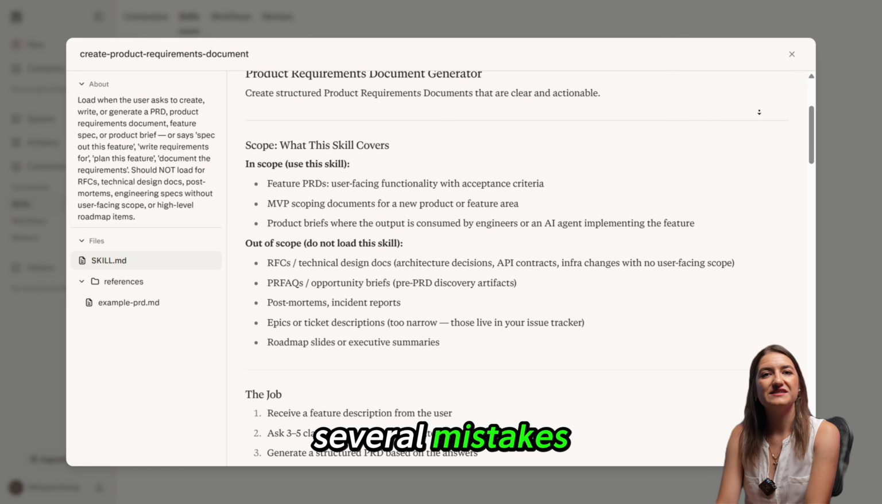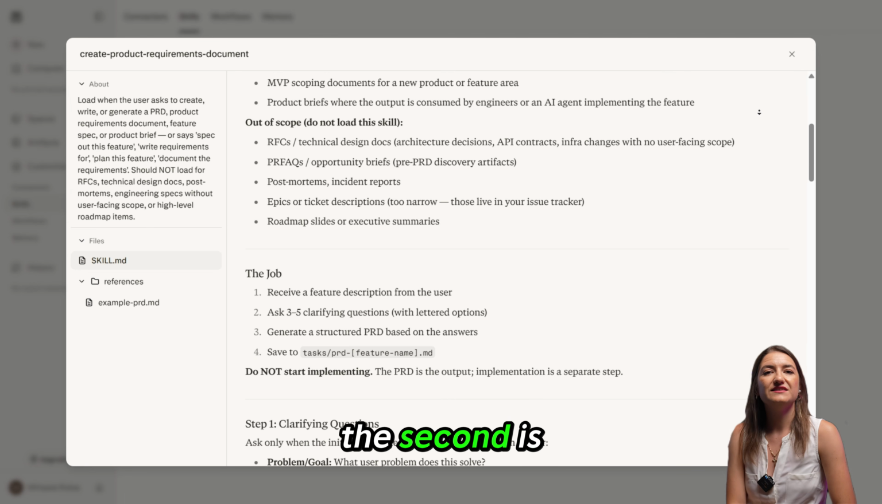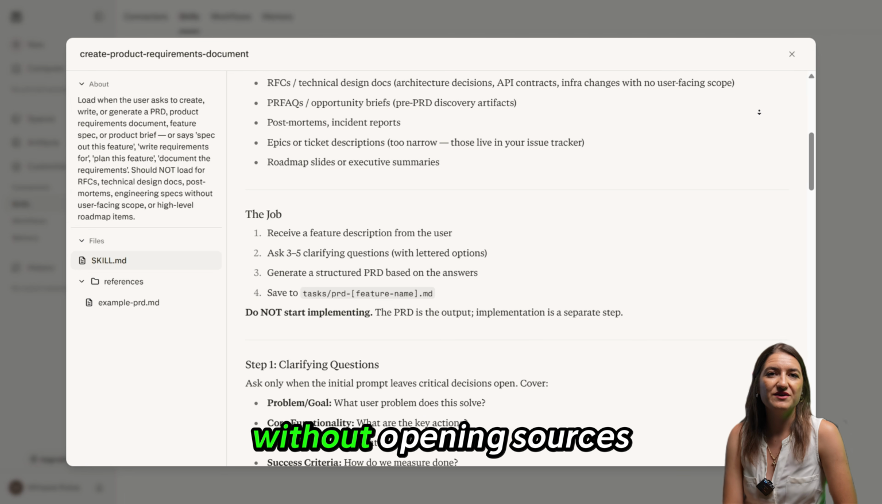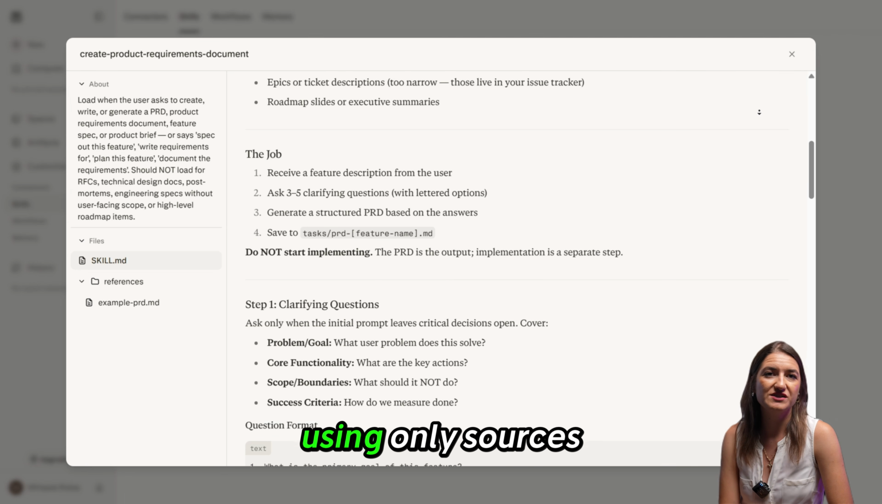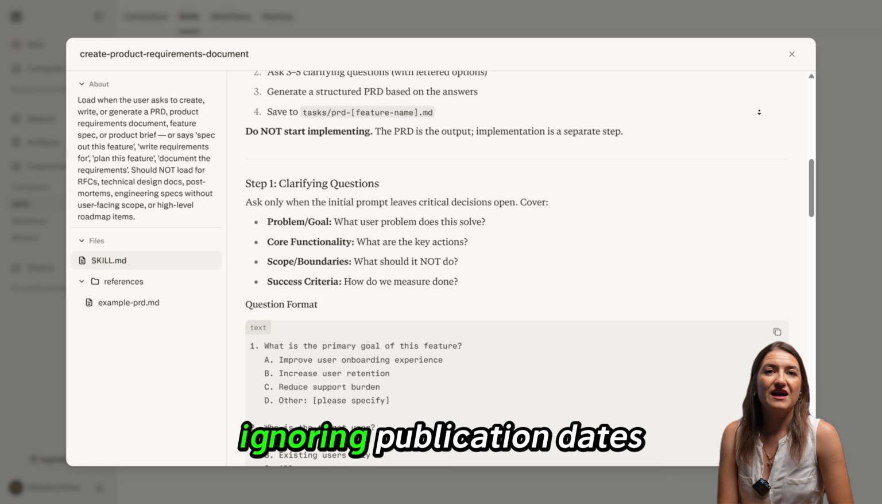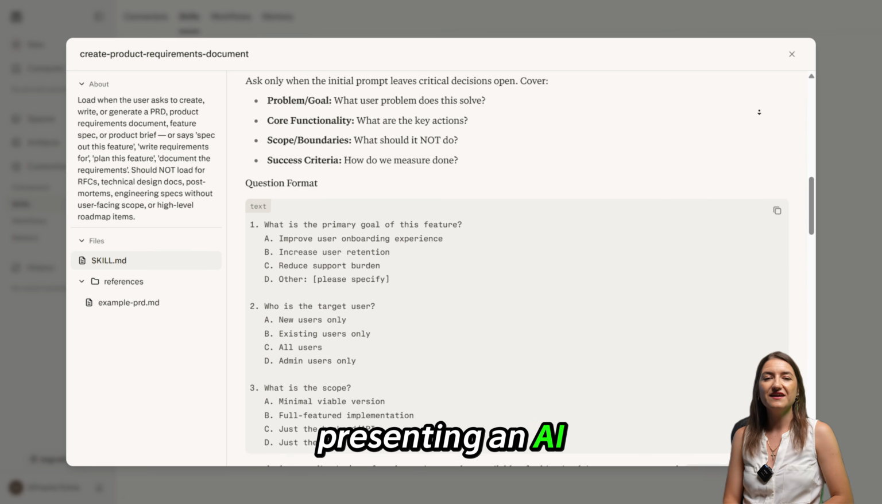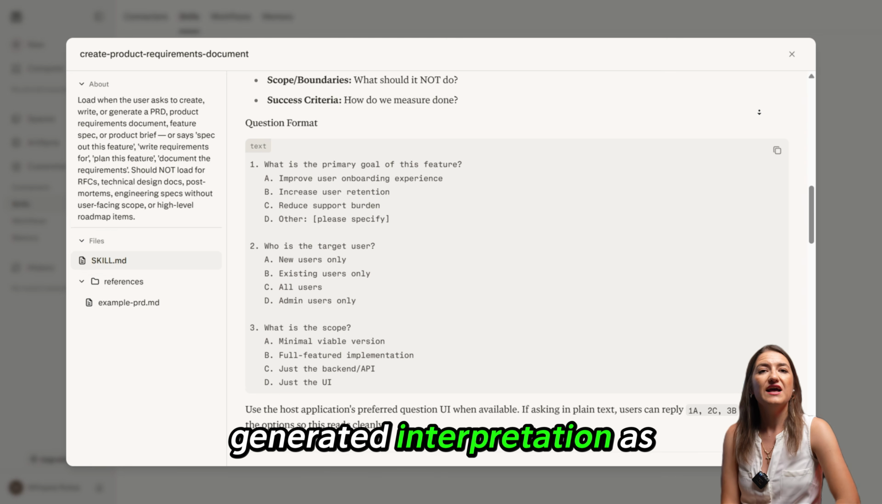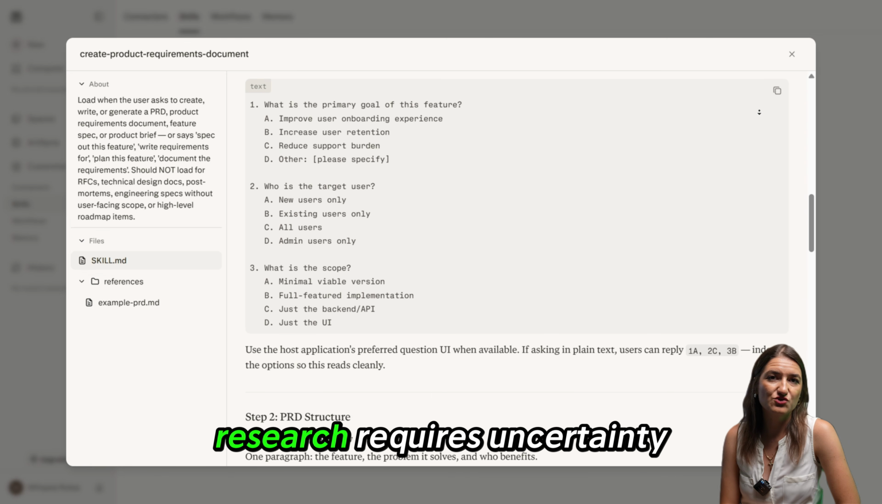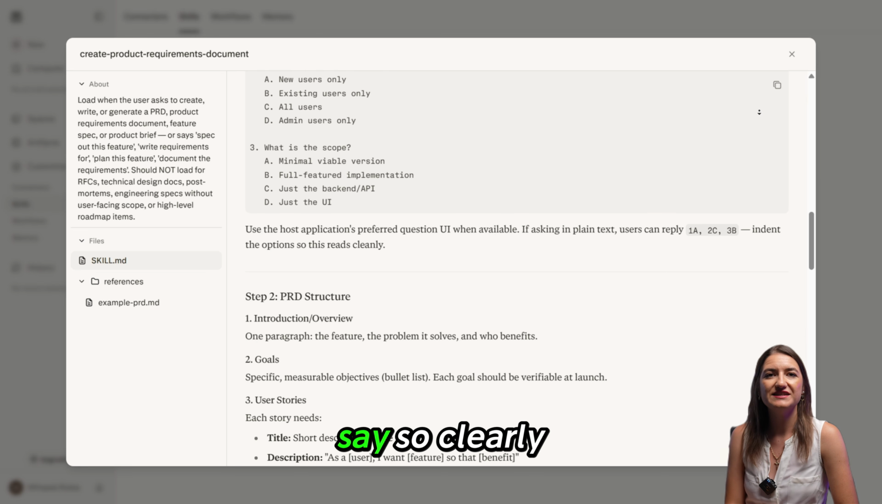There are several common mistakes. The first is asking a question that is too broad. The second is trusting the summary without opening sources. The third is using only sources that agree with your conclusion. The fourth is ignoring publication dates. The fifth is presenting an AI-generated interpretation as a proven fact. Research requires uncertainty. When evidence is limited, mixed, or disputed, say so clearly.